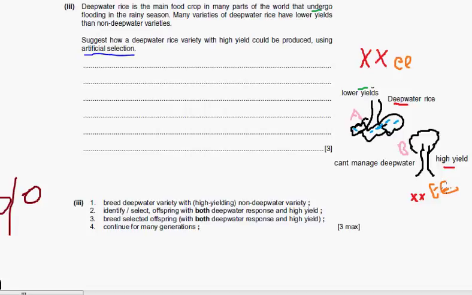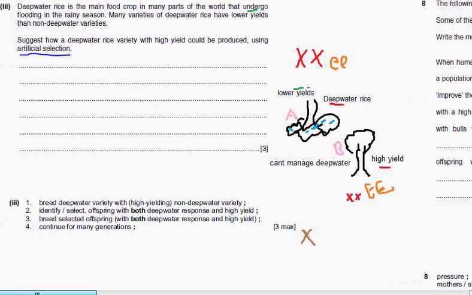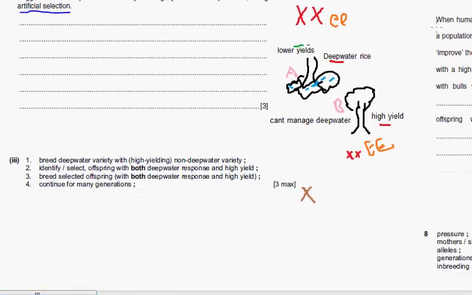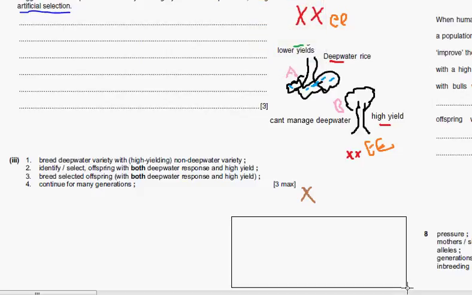So if we cross these two, what is the probable trait? We will have a trait with X. Here you can draw a Punnett square and get to know the traits, but that's the logic. Maybe I should just draw the Punnett square for you to understand more clearly. So let's draw the Punnett square here.